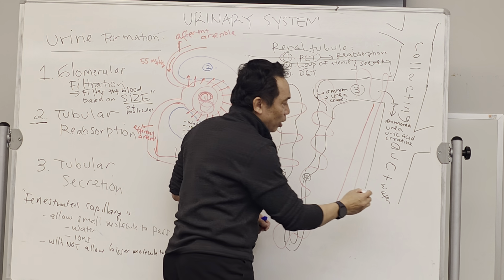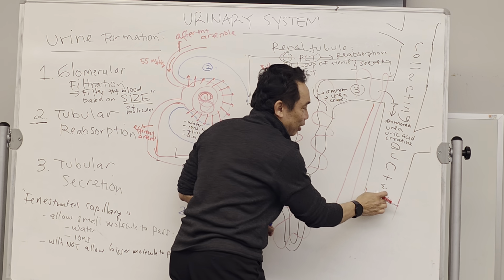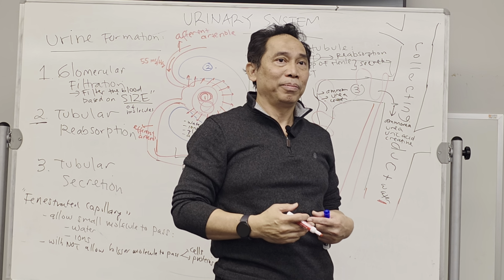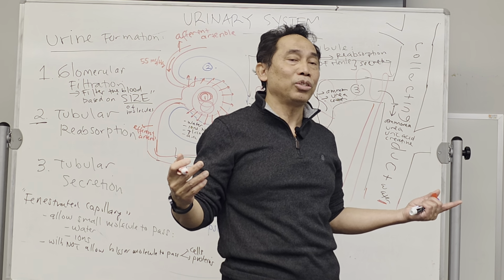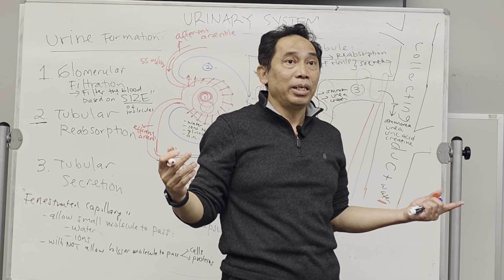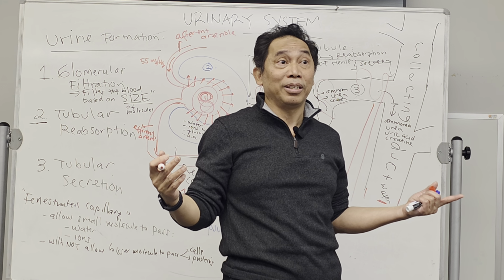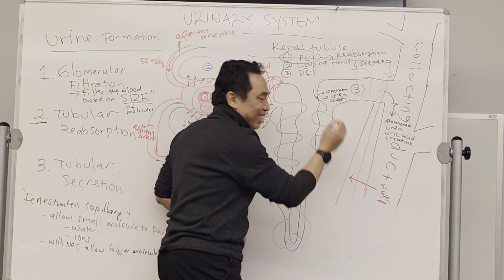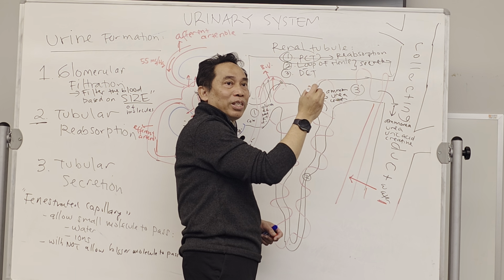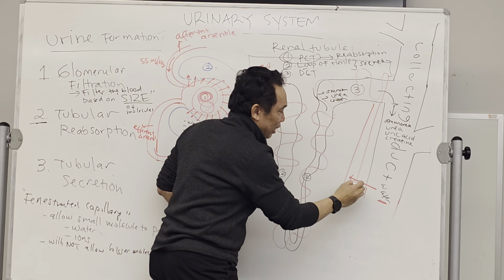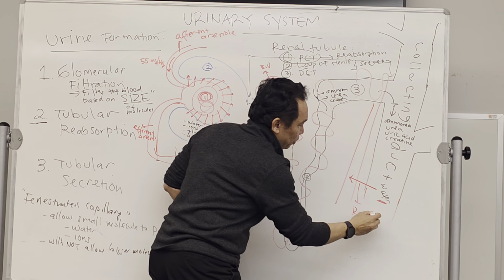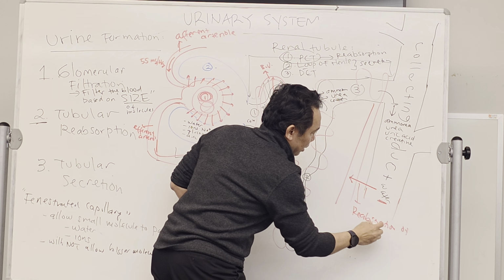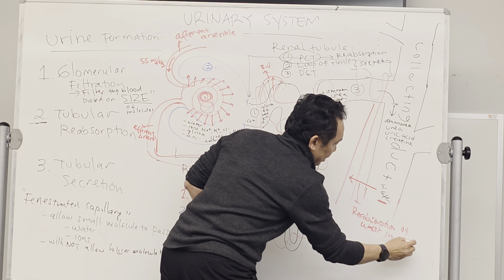We still need the water because there is too much water in this collecting duct. We have to take it back. We cannot release too much water in the urine. We will die of dehydration. Therefore, there is still reabsorption of water from the collecting duct. Reabsorption of water in the collecting duct.